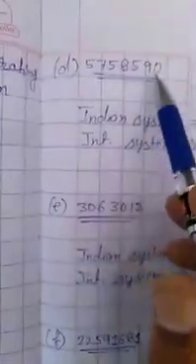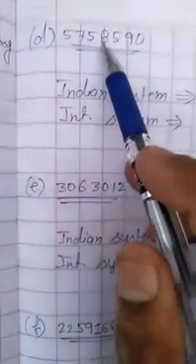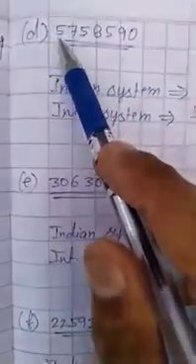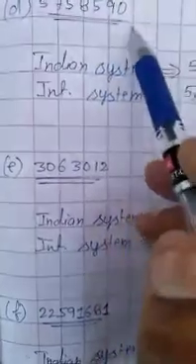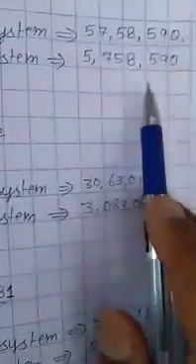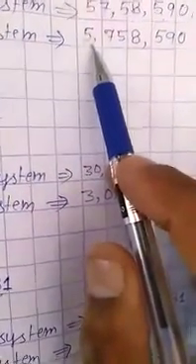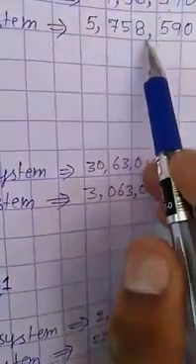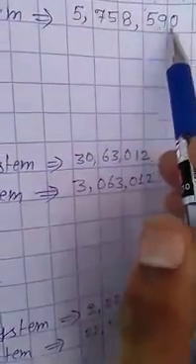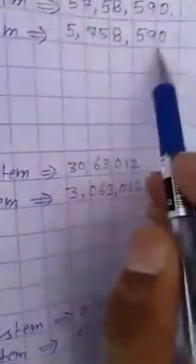In the international system we read ones, tens, hundred, thousand, 10,000, 100,000, million. So this is 5,758,590. We write a comma after 5, then 758, then a comma, and 590.